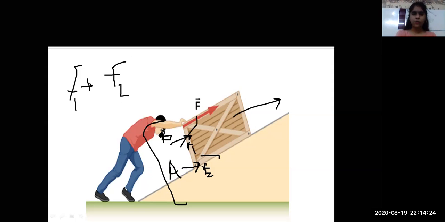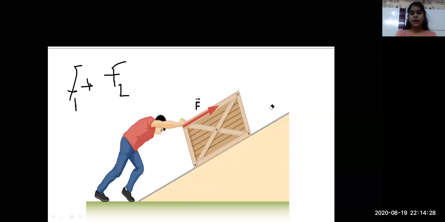How do you know that? See. Now if I am applying a force from this side and someone else is applying force from this side, say this is my force 1 and this is my force 2, what is the total or net force acting on this?